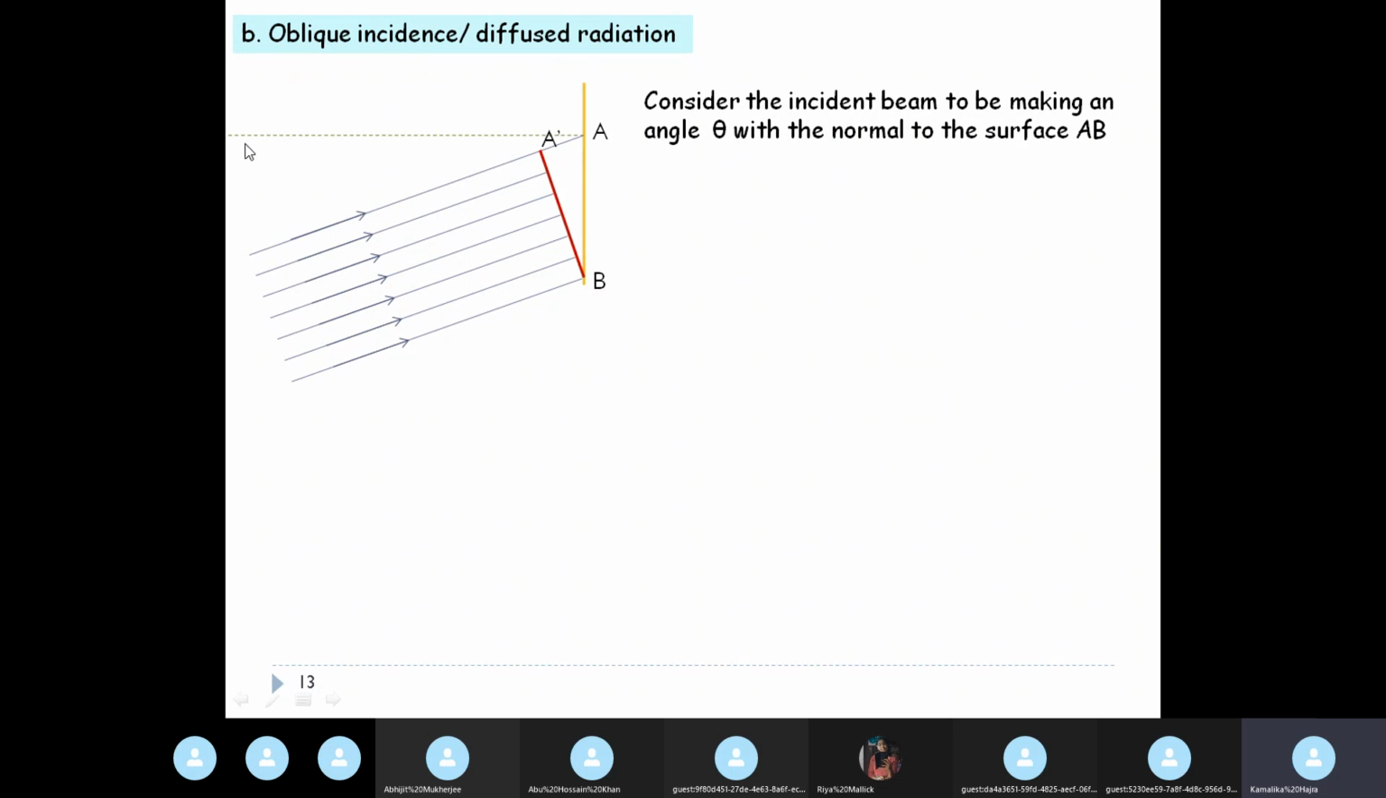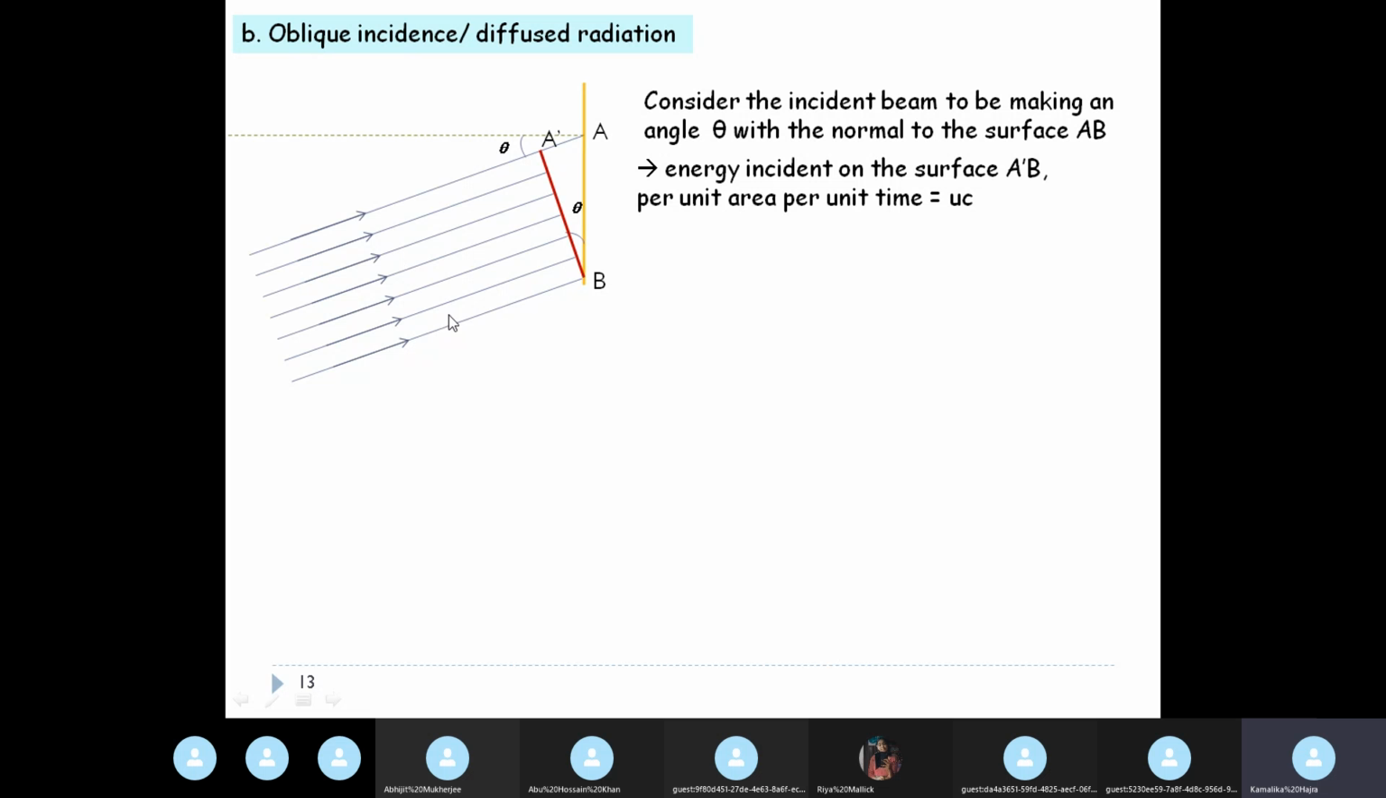If this dashed line is the normal, then the rays are making an angle theta with the normal. And we draw another surface A prime B so that the angle between A prime B and AB is also theta. I hope that is clear to everybody. So the energy incident on the surface A prime B per unit area per unit time. Basically this radiation is normal to the surface A prime B but oblique for the surface AB.